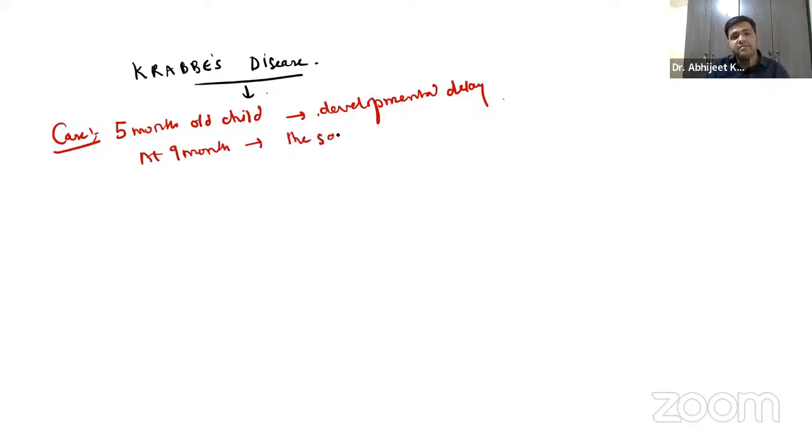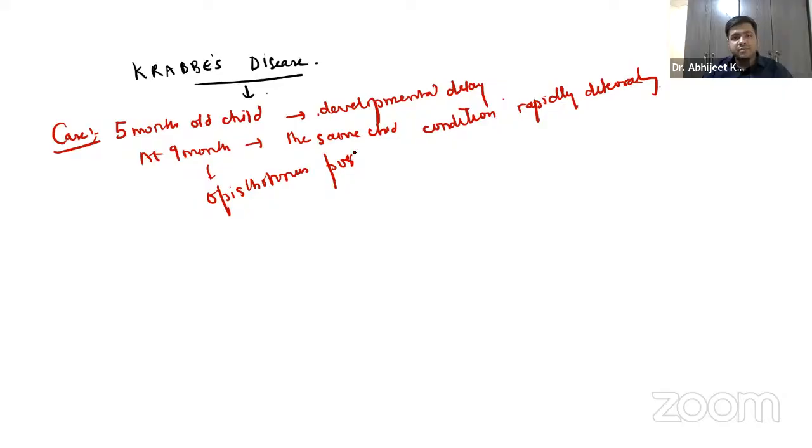The same child's condition is rapidly deteriorating, right? At 9 months, you can see that this patient is having opisthotonus posture with clenched fist. That is being shown in the figure also.